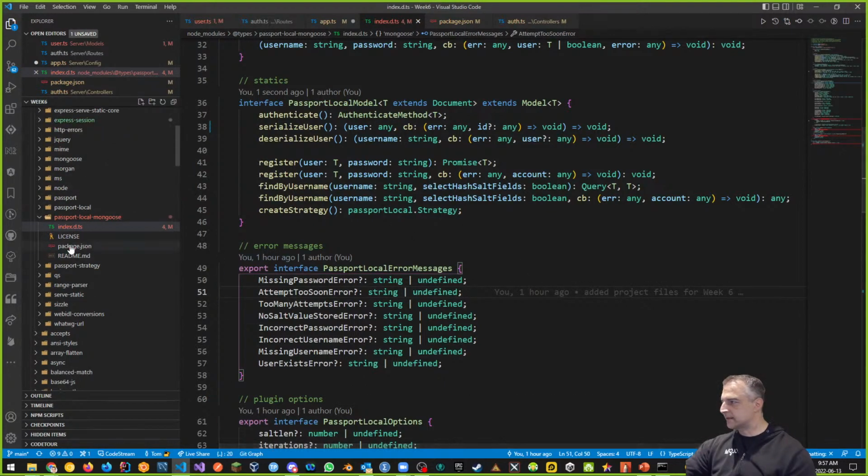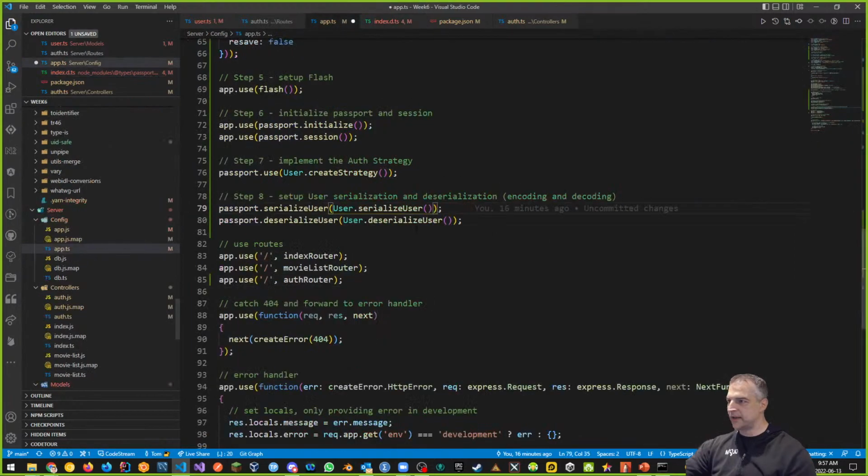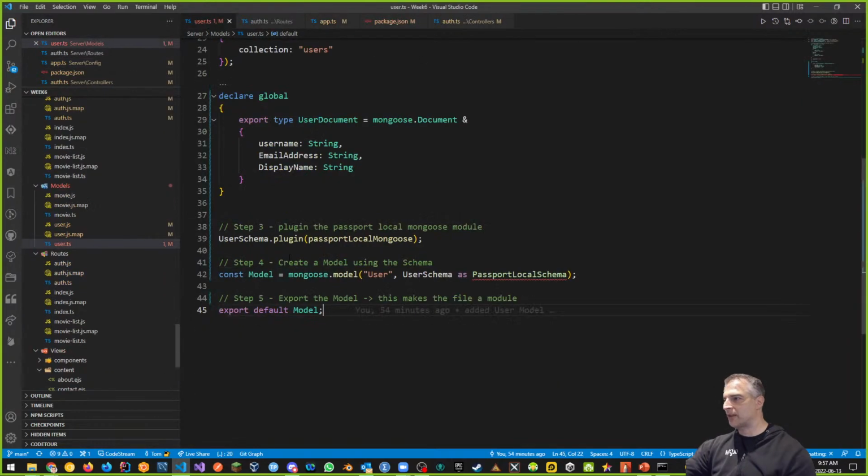All right, so I've just fixed this problem, so I take away this problem here. We don't have a problem here anymore, but we do have a problem in our user model. And the model itself, because it's a Passport local model now, allows us to get more code hinting throughout the entire process. That's why we want to use this. This part right here is going to help us with other things.